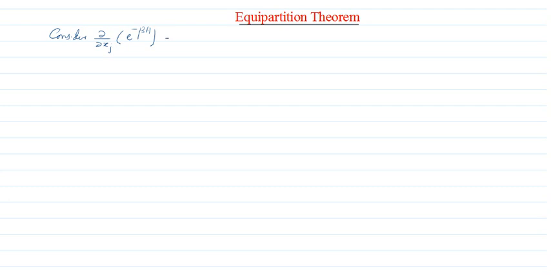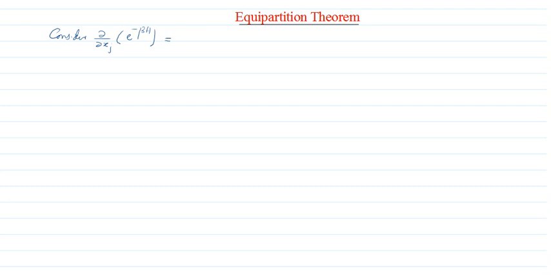So what will that be? We have to take the partial derivative of this quantity with respect to xj. What is this xj? xj is either qj or pj. And where is that qj or pj in this quantity? That is hidden in this H. H is a function of q's and p's, so you have to take the function rule. So what will be the answer here?